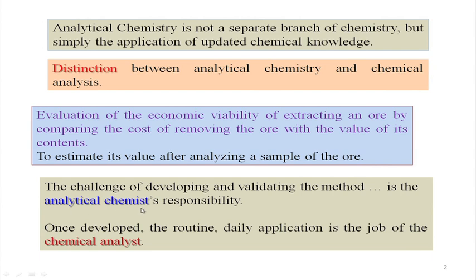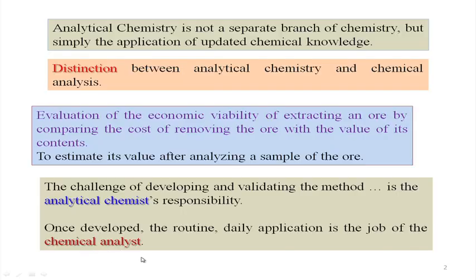The analytical chemist can give birth to this technique, methodology, process, and once it is developed, it can be transferred to some other person who can do the job of routine analysis, day to day or hour by hour analysis. So, he can be a chemical analyst.